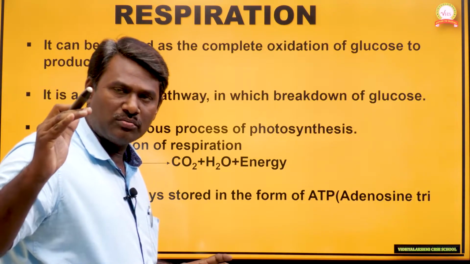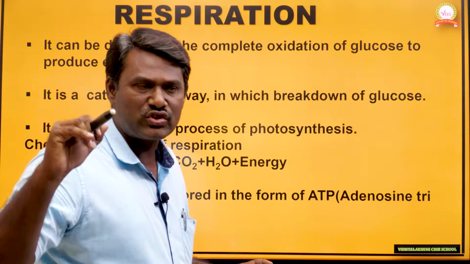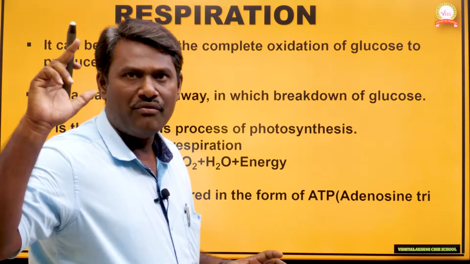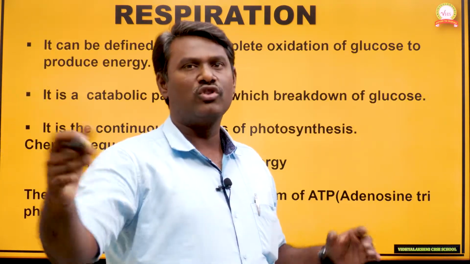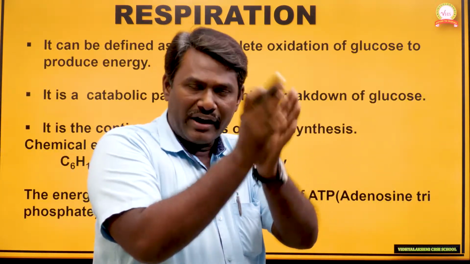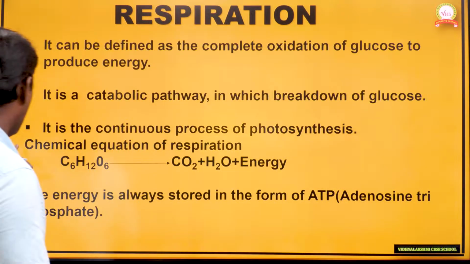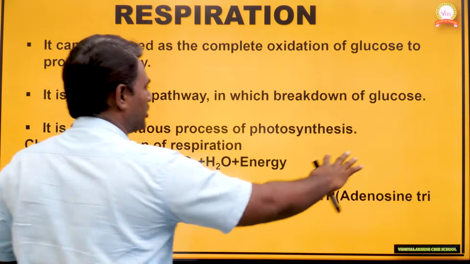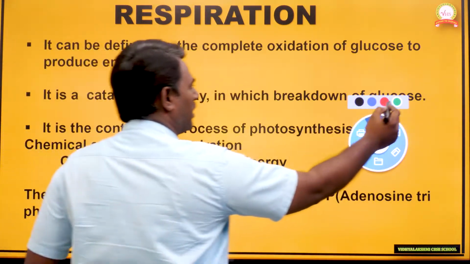So that glucose molecule undergoes the digestive system in our body, and through the final digestion, we get glucose. That glucose molecule again undergoes respiration to produce energy. So the continuous process of photosynthesis is called respiration. Now the chemical equation of respiration, once you see here.